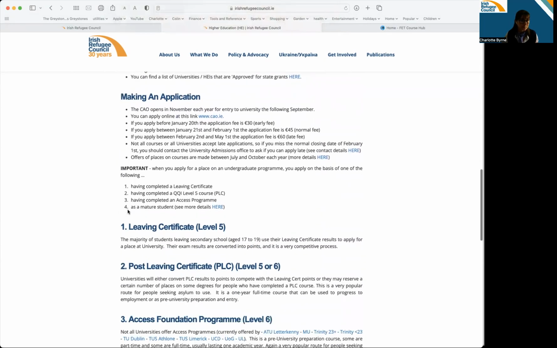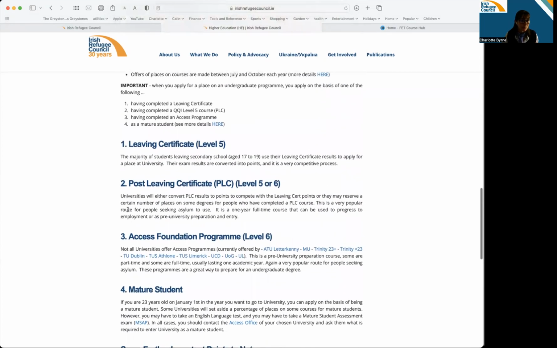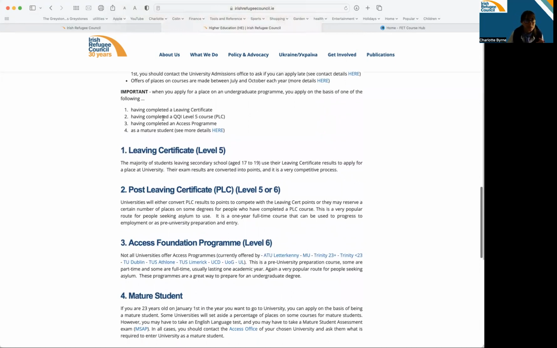You could get ready. Importantly, what you could be doing this year is one of these four things, because to apply to university, you need to apply on the basis of something. So either having done a leaving certificate, which is what, as I said, teenagers generally do when they're leaving school here, or you could do the 1 year post-leaving certificate course that I was just talking about a minute ago, the further education, level 5. You can apply for them now right up until September. They're open April, May, June, July, September. You can apply right now.